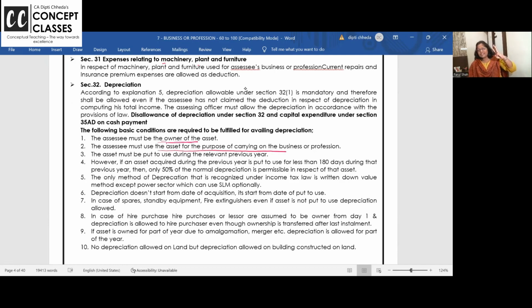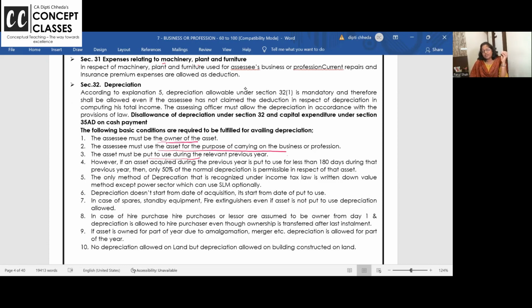You purchase 3 ACs for your home and bill you have put in the firm, and you are charging depreciation on those ACs. Is it right? No. The AC put up at home is a personal effect and it's not taxable. So very important is you should use the asset for business. Put to use is important, not the day when you acquire.